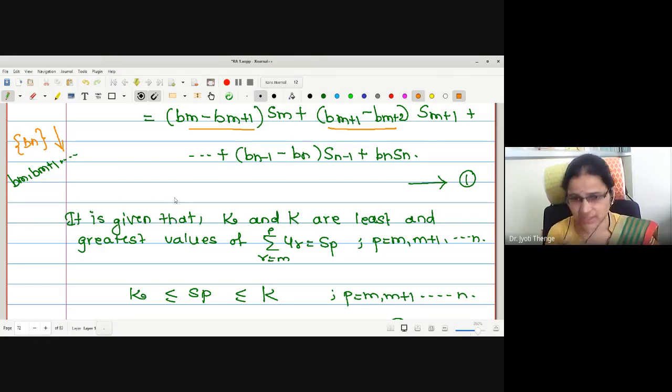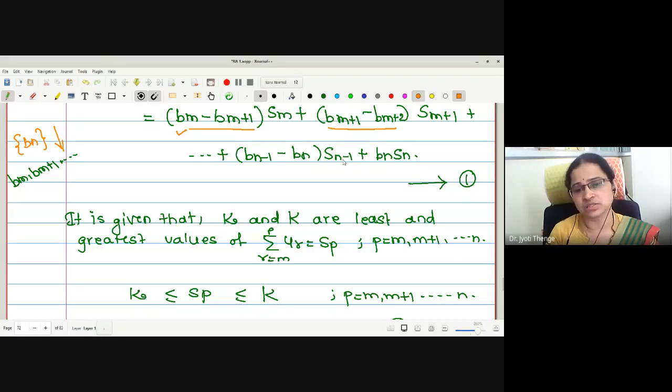Is the step clear to everyone? First, we will put p equals m here, so that the inequality is small k less than or equal to Sm less than or equal to capital K. We want to construct this. The coefficient of Sm in equation number 1 is Bm minus Bm plus 1. Therefore, we will multiply the inequality by this term and keep it aside. Then we will put p equals m plus 1, so the term here will be Sm plus 1, and the multiplier is Bm plus 1 minus Bm plus 2. We will get the second inequality.